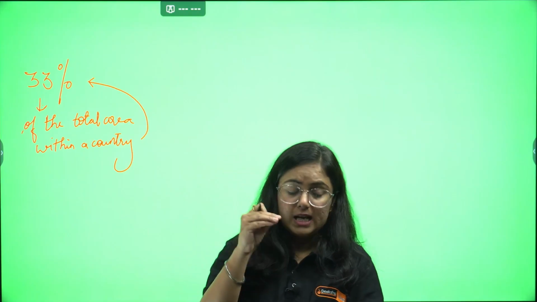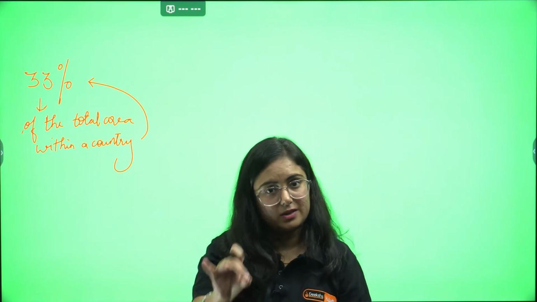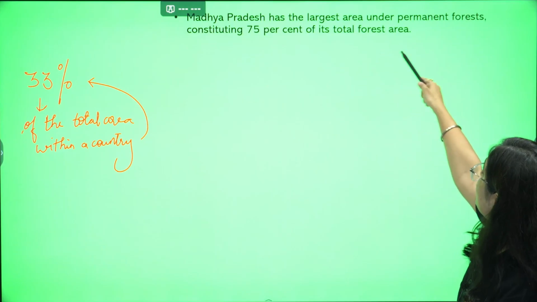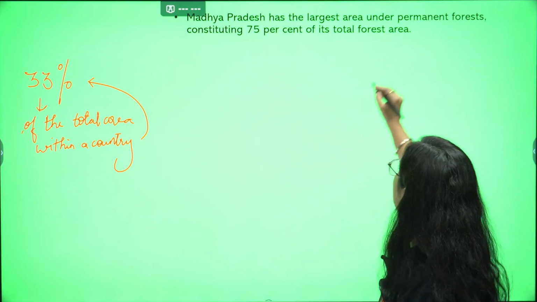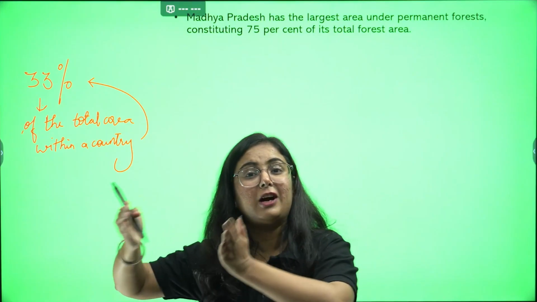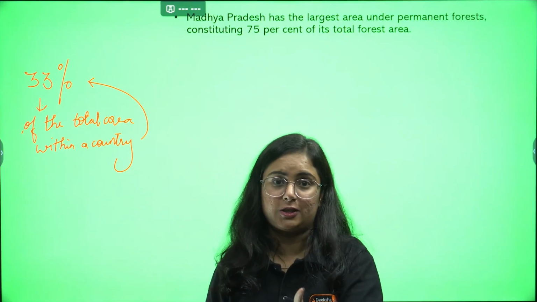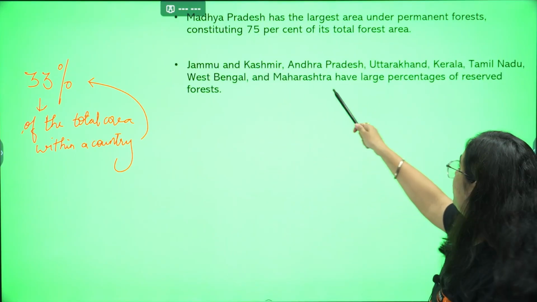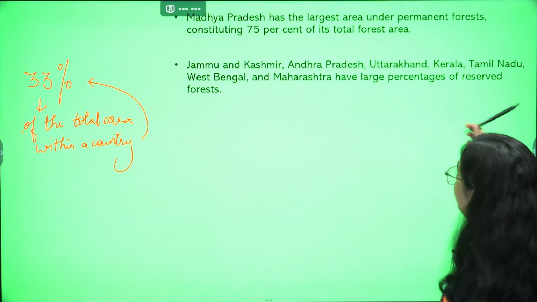But if we compare all the states within the country, Madhya Pradesh has the largest area under permanent forest, constituting 75% of its total forest area. That means it is categorized as reserved and protected. Getting my point? Other than that, Jammu Kashmir, Andhra Pradesh, Uttarakhand, Kerala, Tamil Nadu, West Bengal and Maharashtra have a large percentage of reserved forest.